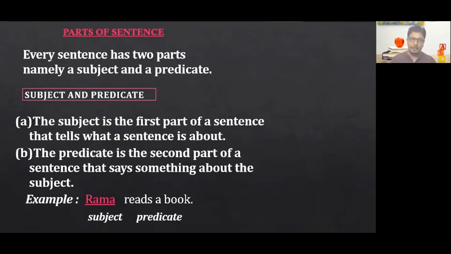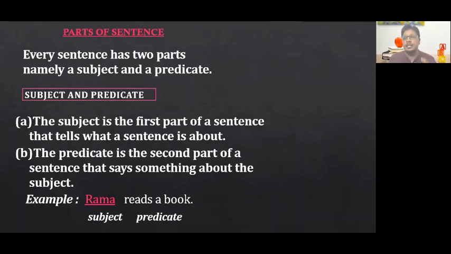Now what is subject and what is predicate? The subject is the first part of a sentence, the beginning part of a sentence that tells what the sentence is about. Now let me give you an example. Sachin Tendulkar is a great cricketer.